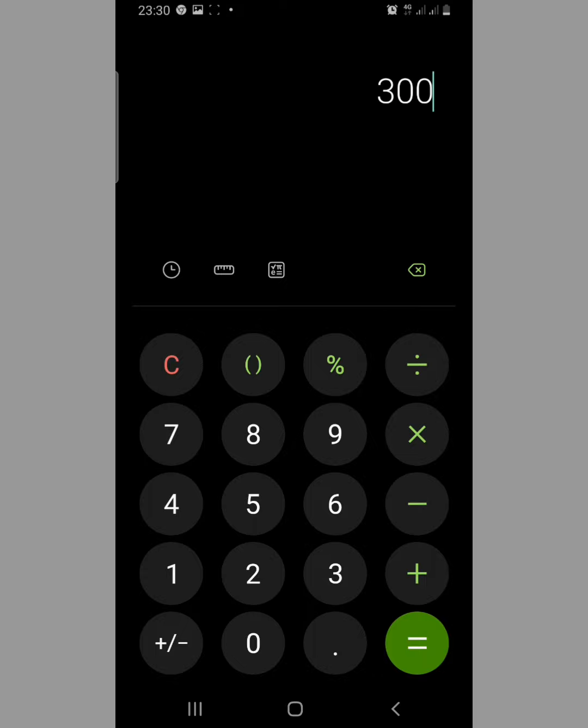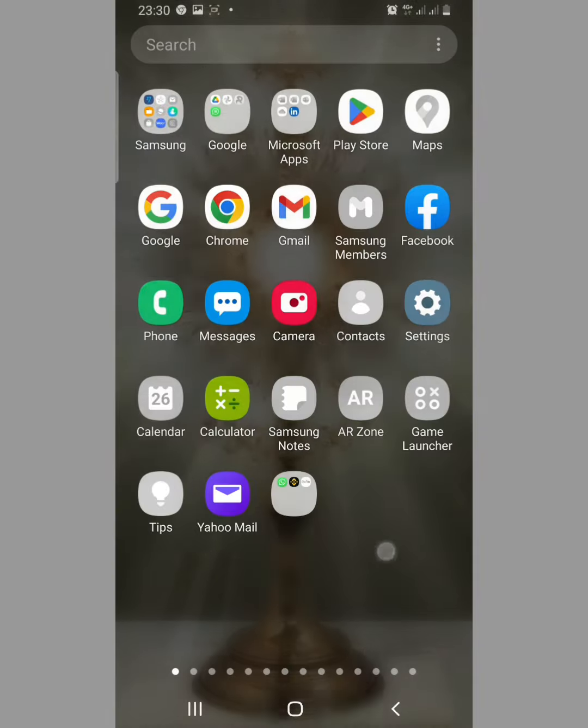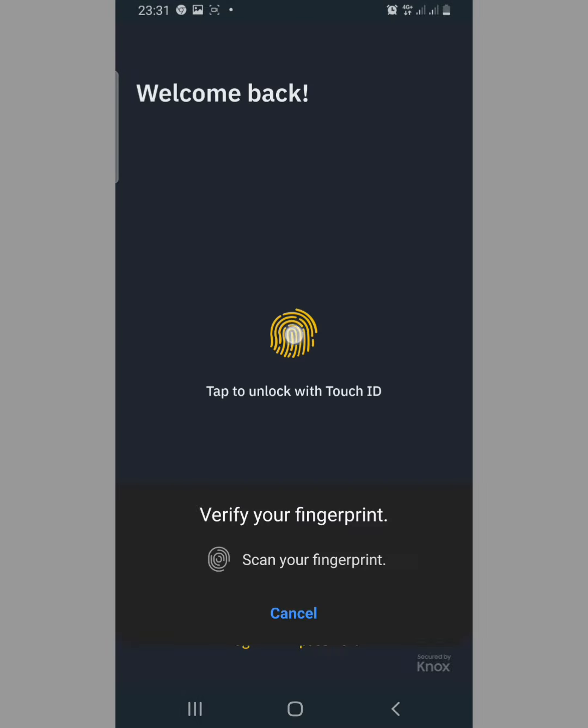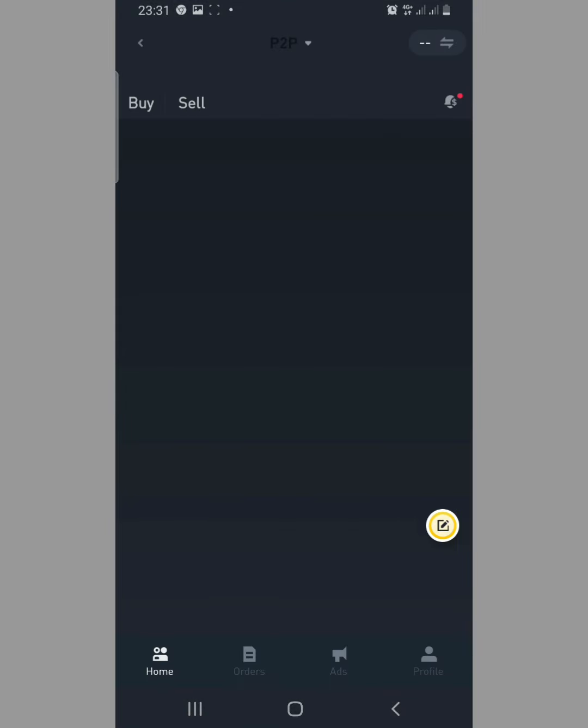Once these 300 Ghanaian cedis enter the Ghanaian account, you now withdraw it into your bank account, or maybe your MTN mobile account, or maybe your Airtel mobile account, based on the account details you entered there. The person will now go to Binance, use the money to buy USDT and send to you.